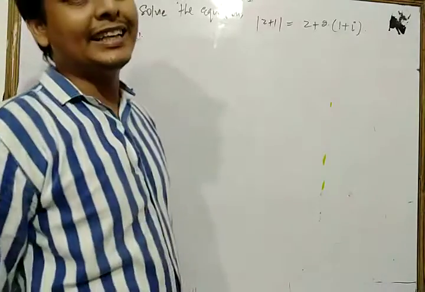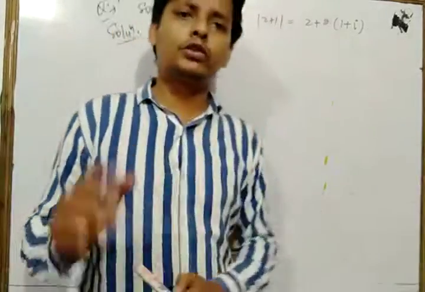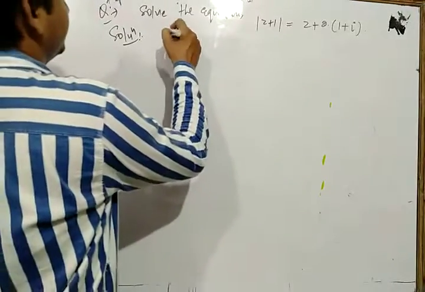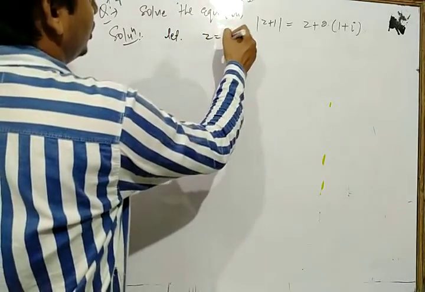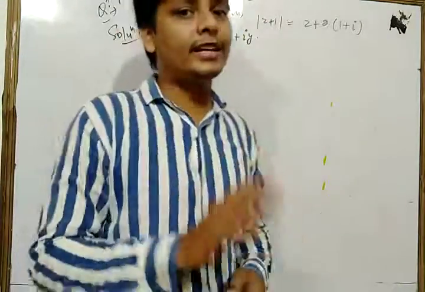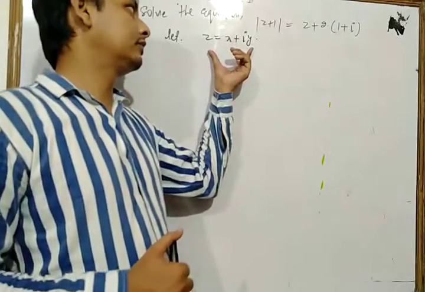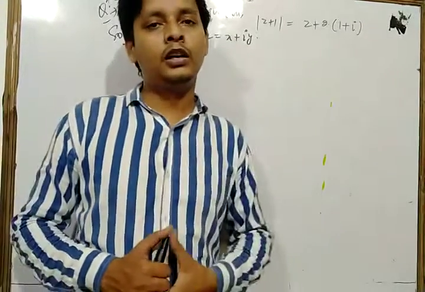First of all we take z is equal to x plus iy. Here z is any complex number, so first of all let z is equal to x plus iy. Now we find the value of x and y. After that we put the value of x, y in that. So this is our required solution.